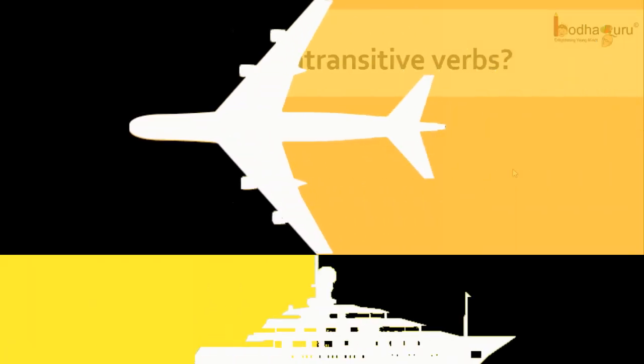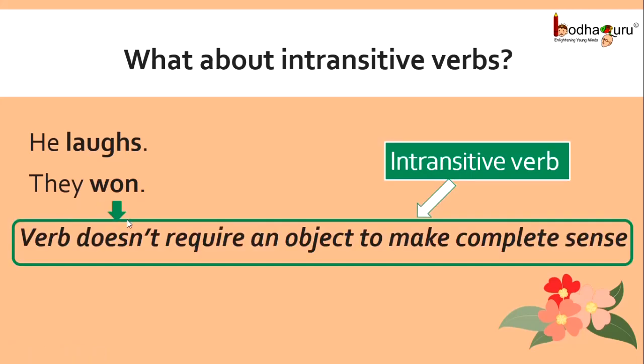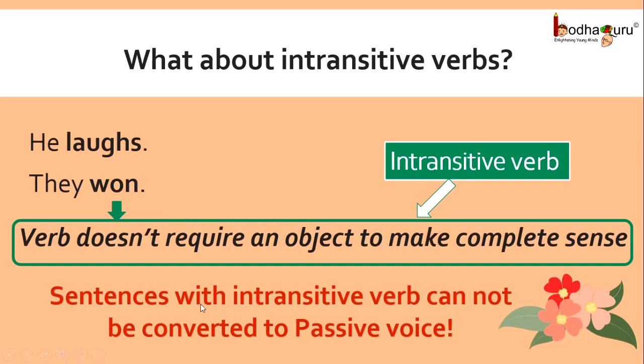Now, you may say, what about intransitive verbs? He laughs. Another sentence, they won. If you see, these verbs make complete sense and do not require an object. Such verbs are called intransitive verbs. Now, as there is no object in both of these sentences, we cannot change them into passive form. So you can say sentences with intransitive verb cannot be converted to passive voice.